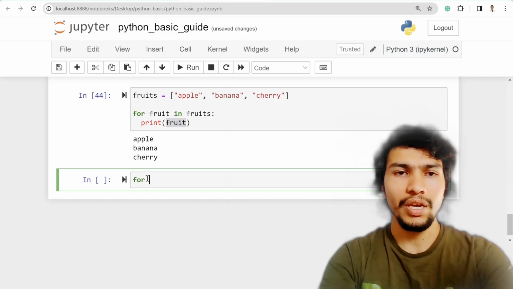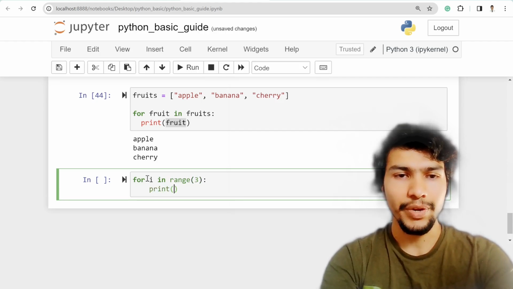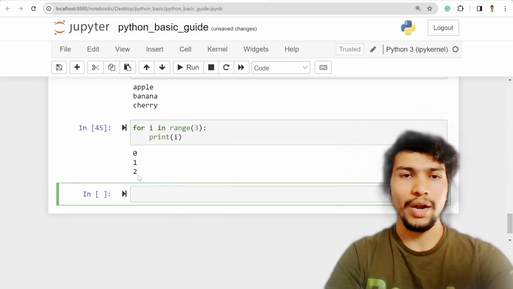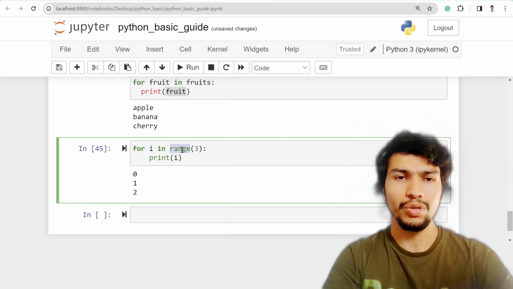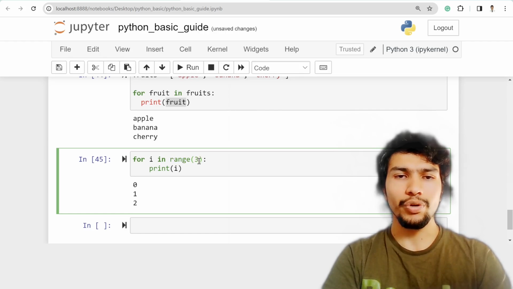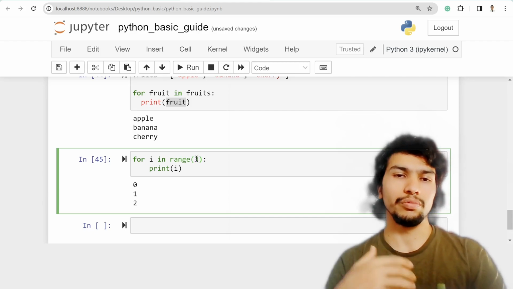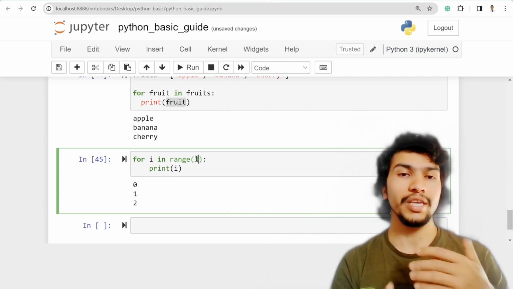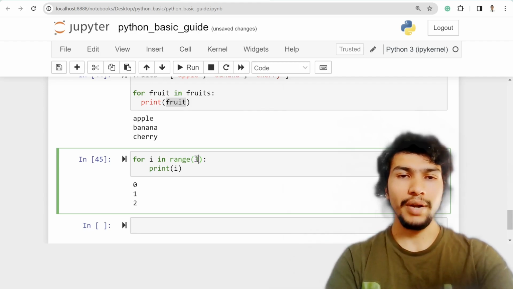Similarly, you can write for i in range 3 and print i. So it's 0, 1, 2. What I'm trying to show you in this example is the use case of the range keyword. This is also a built-in keyword in Python, where you put a number and it will automatically iterate up to that number, and it always starts from 0. So 0, 1, 2, only three values, right?